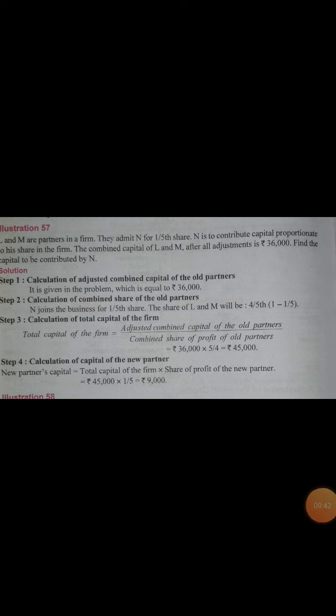Based on this process, let's see according to case 1 how the treatments will be done. One illustration I am telling you. L and M are partners in a firm. They admit N for 1/5 share. N is to contribute capital proportionate to his share in the firm. Now the combined capital of L and M after all adjustments is given here, rupees 36,000. Find the capital to be contributed by N.